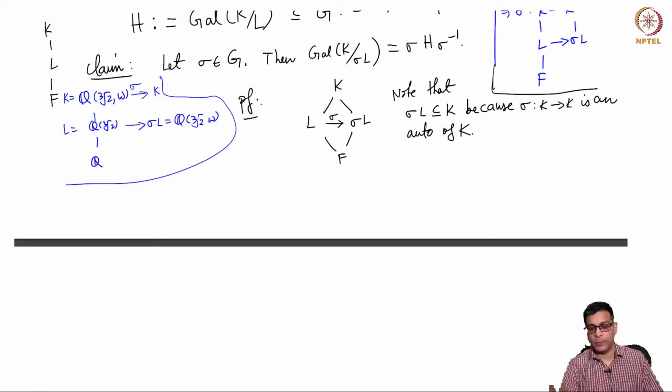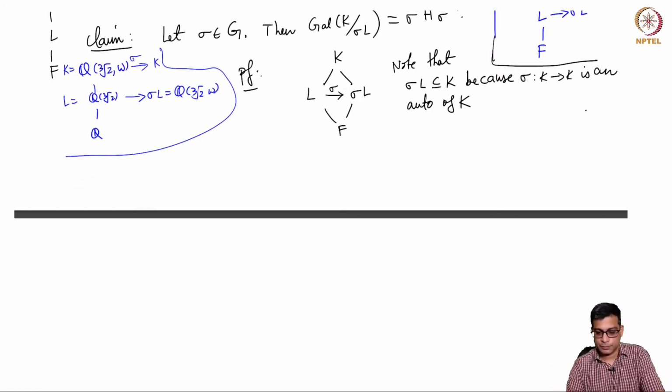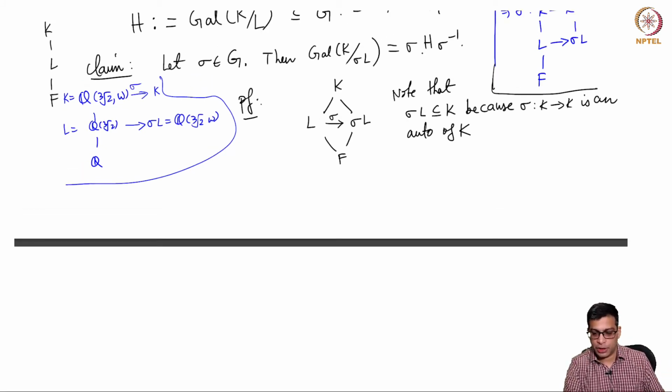It may not be in L, but it is certainly in K, because sigma maps K to K. So we have this picture. I am saying that this Galois group here is this conjugate sigma H sigma inverse. You begin to see where normality of H will enter the picture, right? Because this is a conjugate of H, if H is normal, this is equal to H.